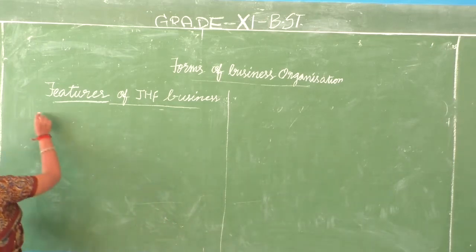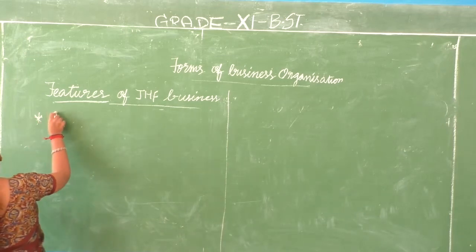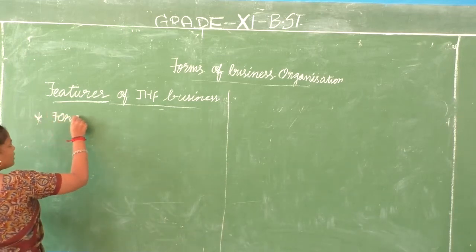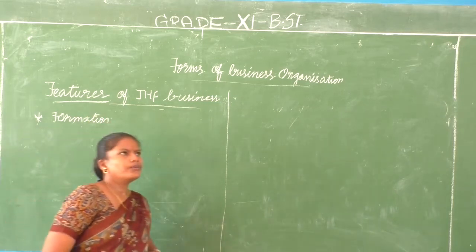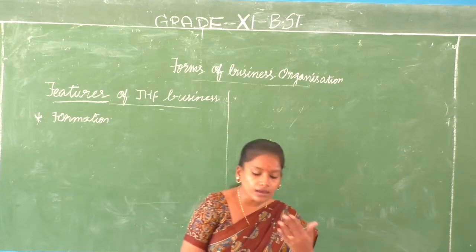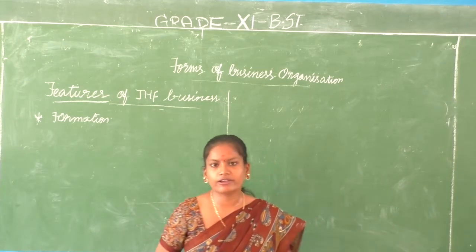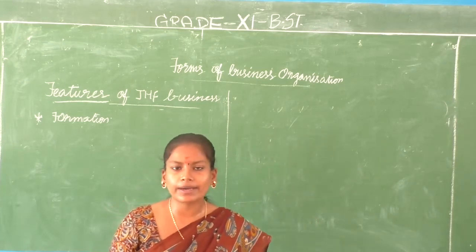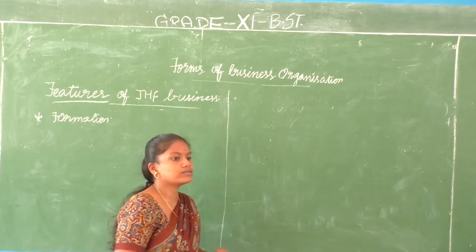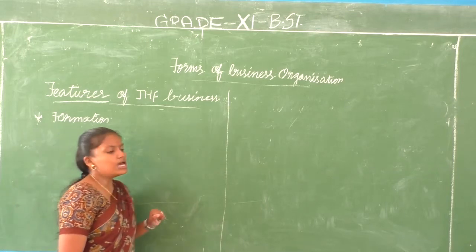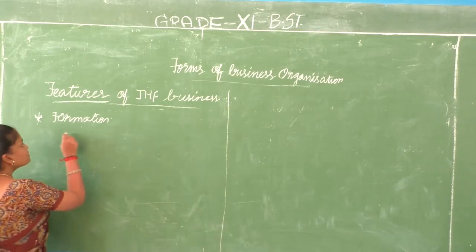So what are the features? First point is the formation of the business. We need to form the business. So what are the rules and regulations? We know that it is governed by the Hindu Succession Act 1956. So what are the important points? Two important conditions necessary for forming this sort of businesses.